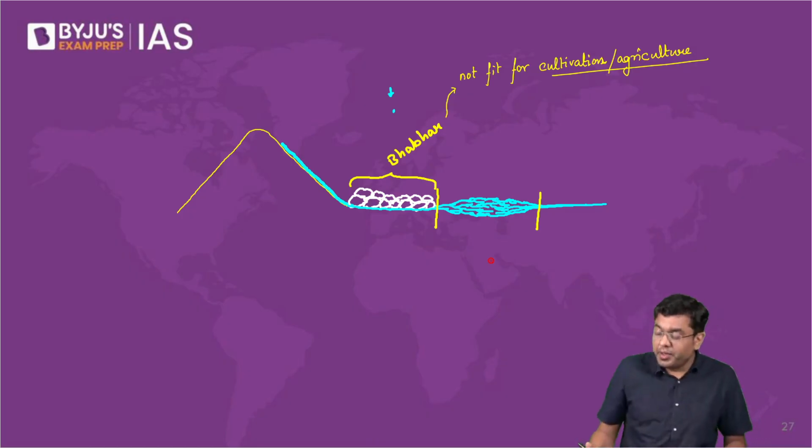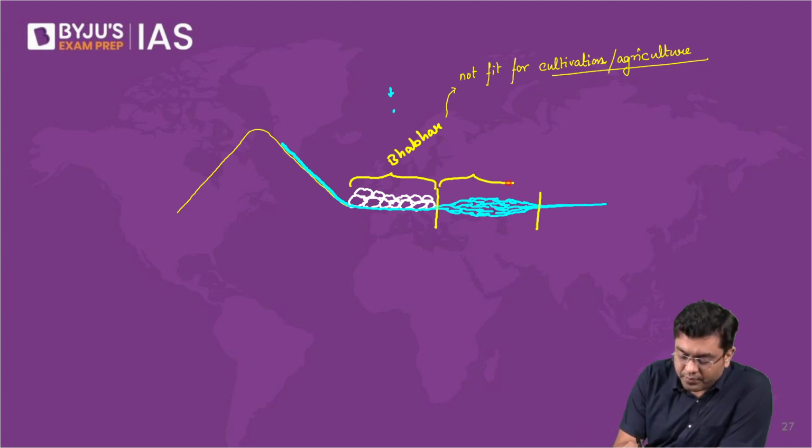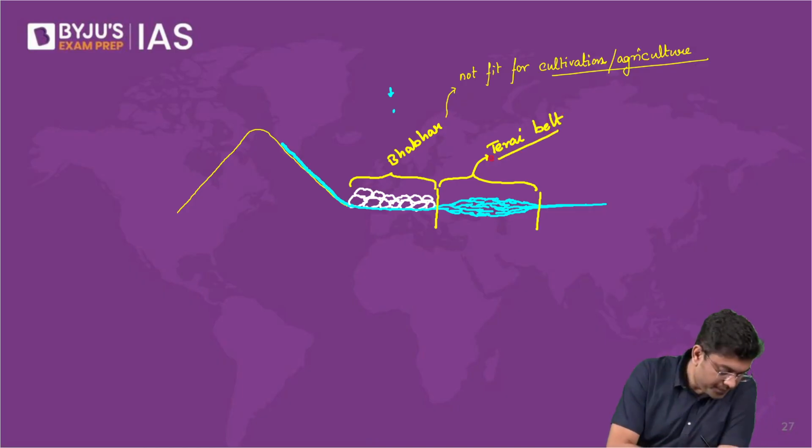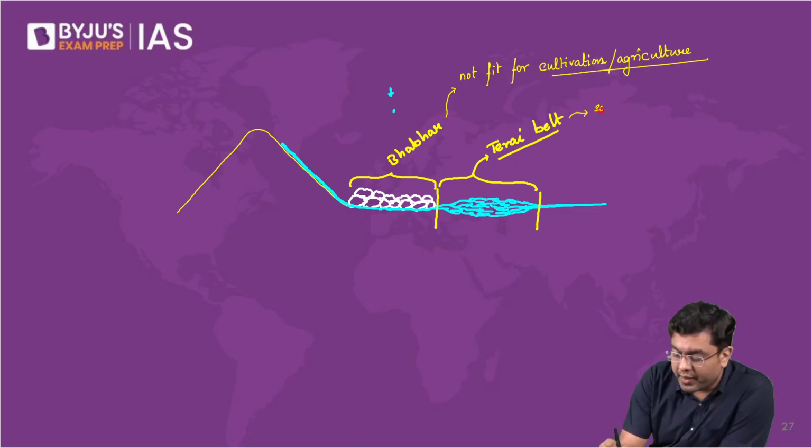So this is the region which is referred to as the Tarai belt. Here basically the soil is fertile, with very dense vegetation.